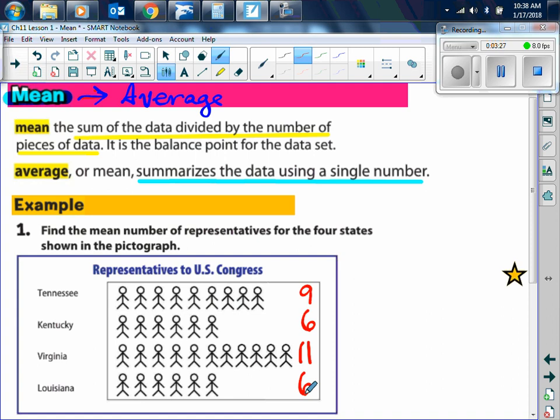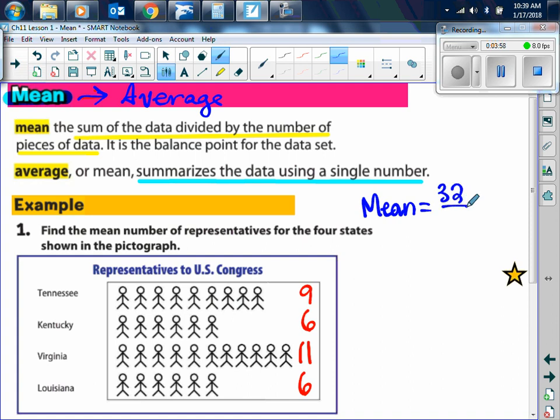All right. So to find the mean, we're going to take the sum of the data divided by the number of pieces of data. Does everybody see that? We wrote that down in the definition, right? So, we're going to take the total here. So, let's see, 9 plus 11 is 20, plus 12 is 32. So, to find the mean, we're going to take 32, and we're going to divide by how many data items?